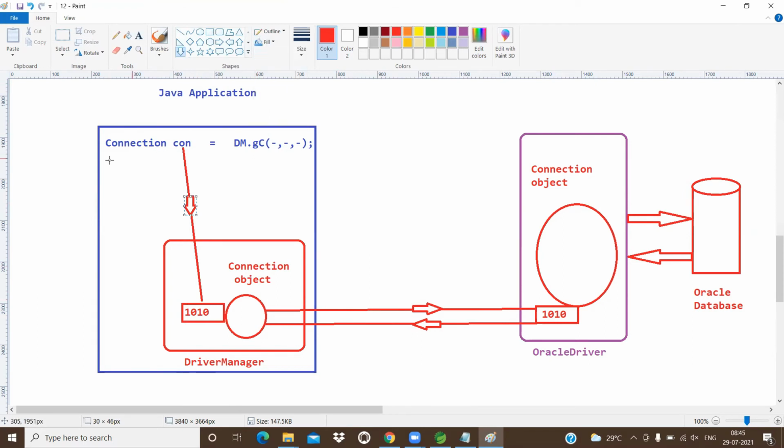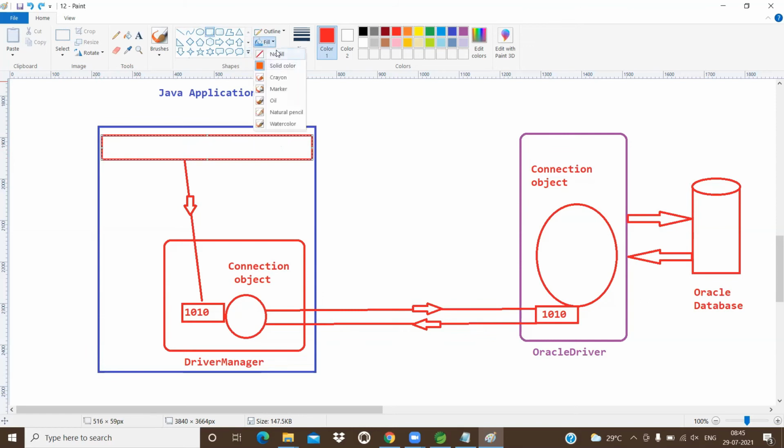Got it? So whenever we write Connection con equal to DriverManager.getConnection, what happens, sir? Internally, the driver manager will communicate with the Oracle driver object.